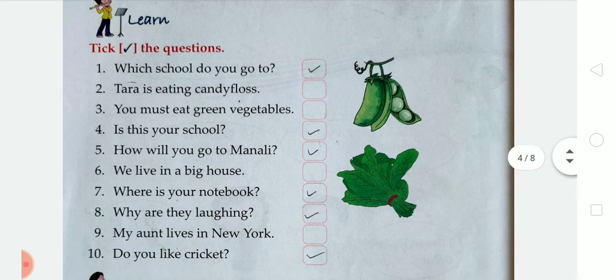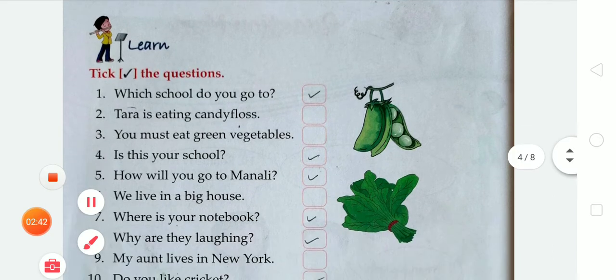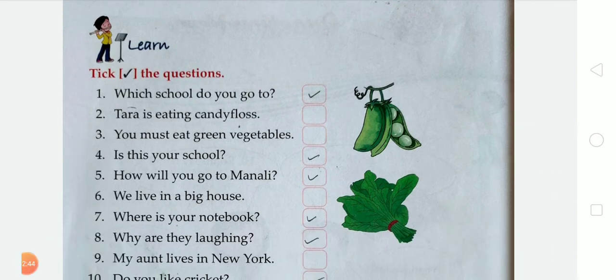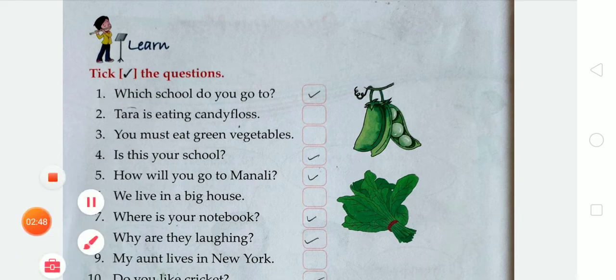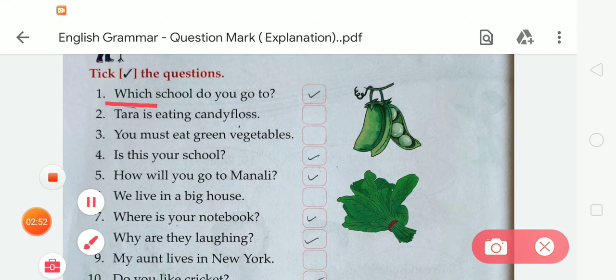In the first, you can see, which school do you go to? Which school do you go to? So student, tell me, what will we do? Do we have to take it or not? We have seen that there is a question word, which, and here is also a question mark. So we have to take it.